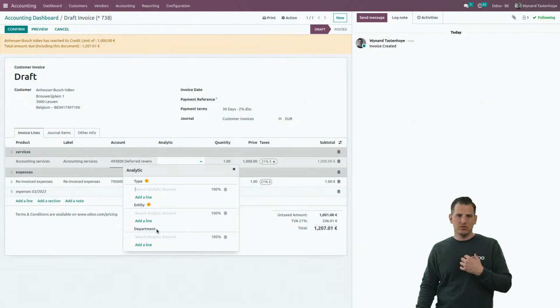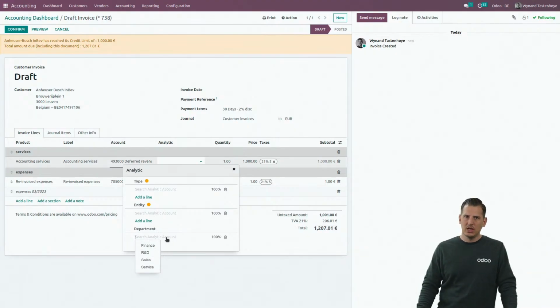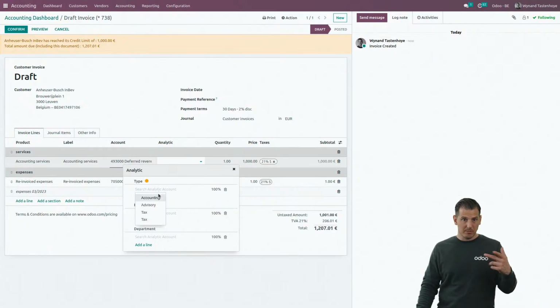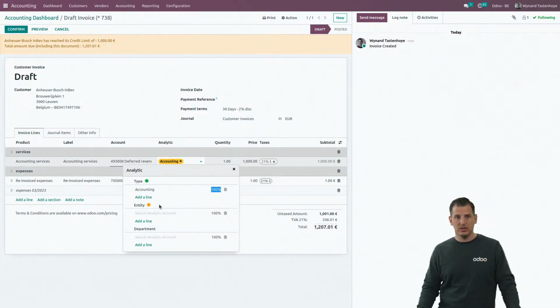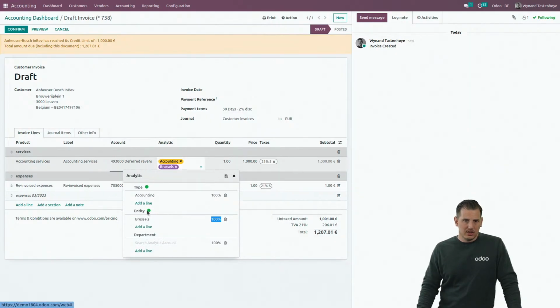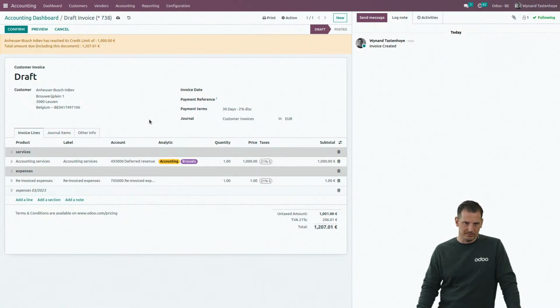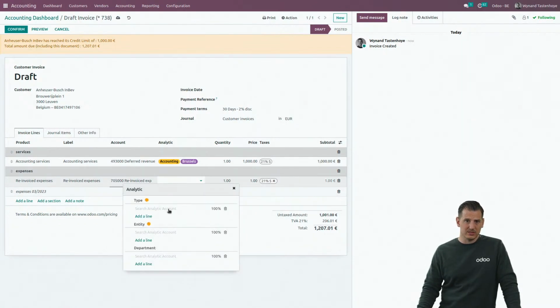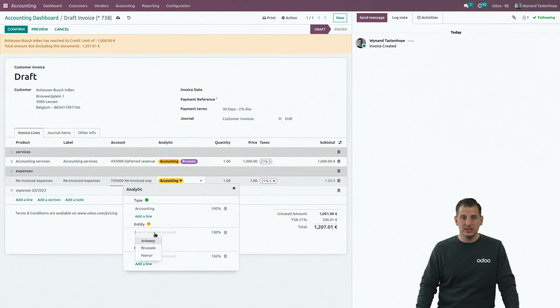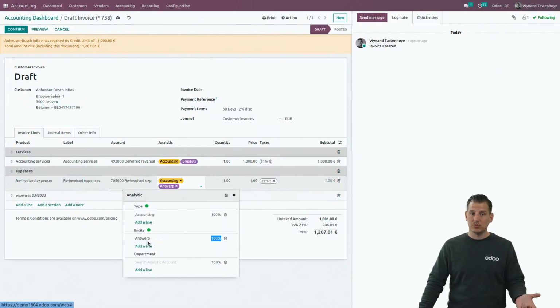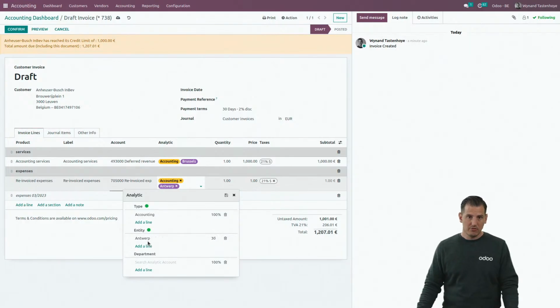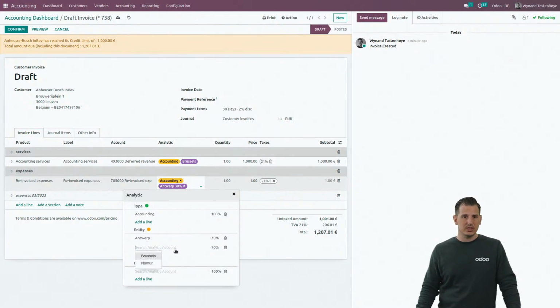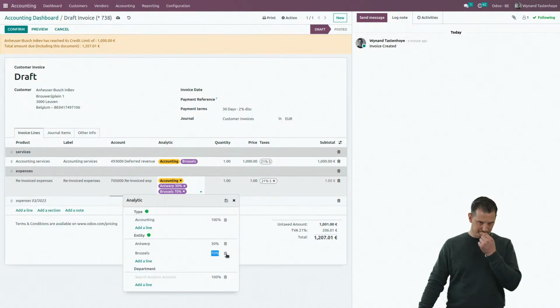The ones that don't have a yellow dot are not mandatory, they are optional, so you can fill them in, but Odoo will not block you. But these ones are mandatory, so we're going to fill them in. They become green if they're 100% distributed. And let's say the type is accounting, and the entity is for the Brussels entity. And also the reinvoiced expenses, it's for accounting. But here, for example, for the entity, I want to have a distribution. So let's say 30% for Antwerp and the remaining 70% for the Brussels office, for example.